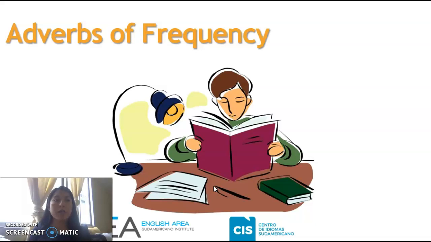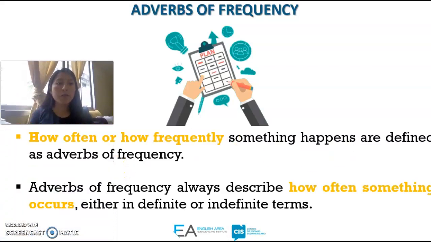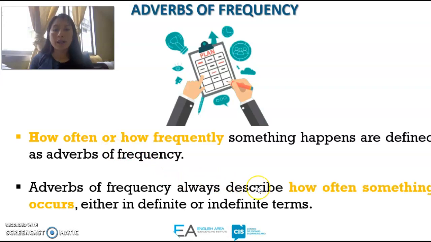The topic for today is adverbs of frequency, okay? We're going to learn what types of adverbs of frequency we have in English. So let's start. What are adverbs of frequency? Adverbs of frequency tell you how often or how frequently something happens, okay? Also, adverbs of frequency describe how often something occurs, either in definite or indefinite terms. Yeah? Let's continue.